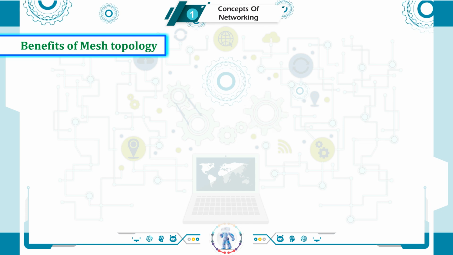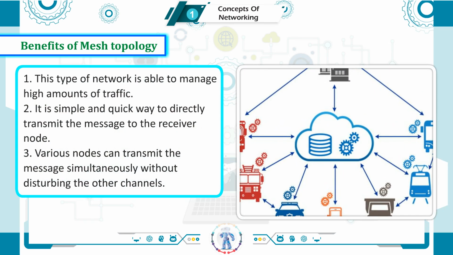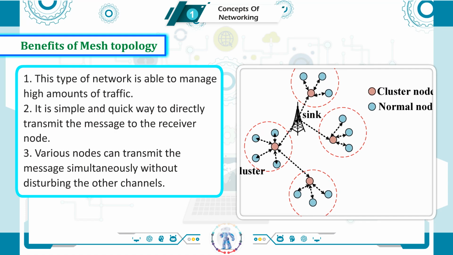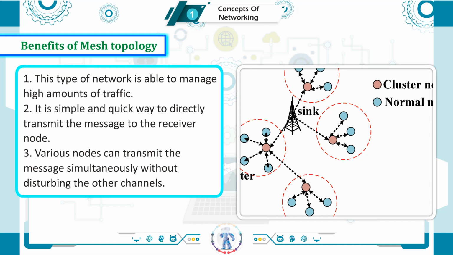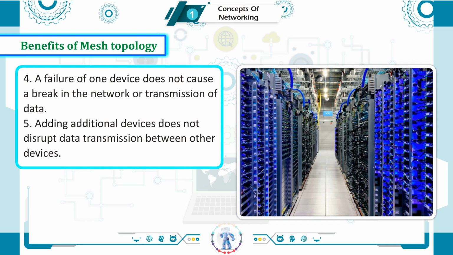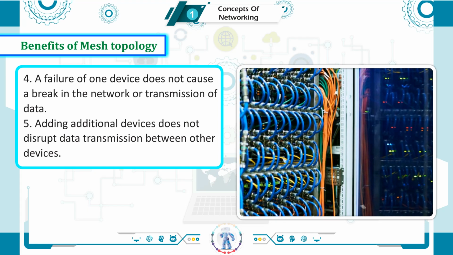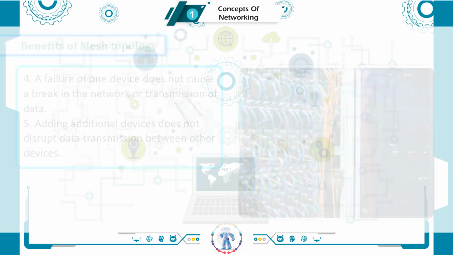Benefits of mesh topology. 1. This type of network is able to manage high amounts of traffic. 2. It is a simple and quick way to directly transmit the message to the receiver node. 3. Various nodes can transmit the message simultaneously without disturbing the other channels. 4. A failure of one device does not cause a break in the network or transmission of data. 5. Adding additional devices does not disrupt data transmission between other devices.